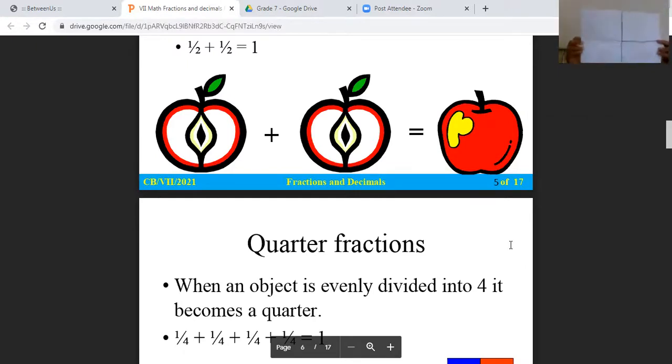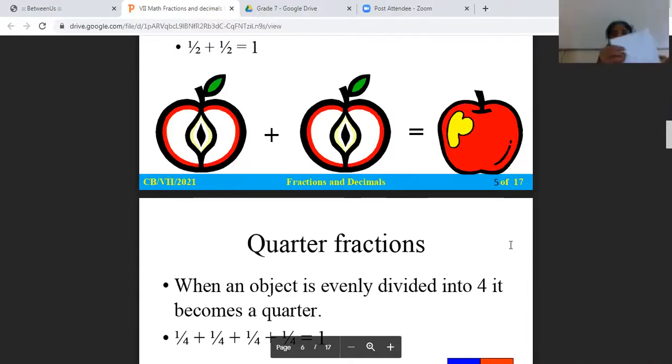So this is what I've given. Four parts: 1, 2, 3, 4. One whole paper was divided into four equal parts. We can check whether it is equal. We fold it, and if one part comes overlapping the other, then yes, it is divided equally.